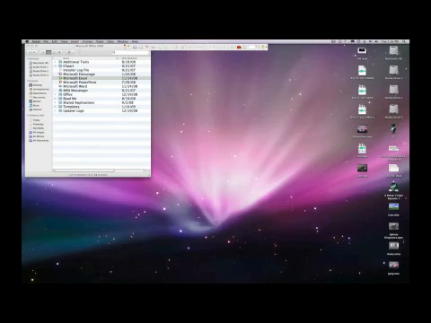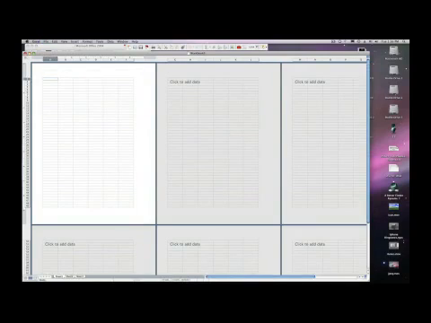Today I'm going to show you how to create a spreadsheet in Excel. In order to create a new spreadsheet in Excel, open Excel, go to File, New Workbook, and enter in your data. We'll name this column 1, column 2, and column 3. Enter in your data.